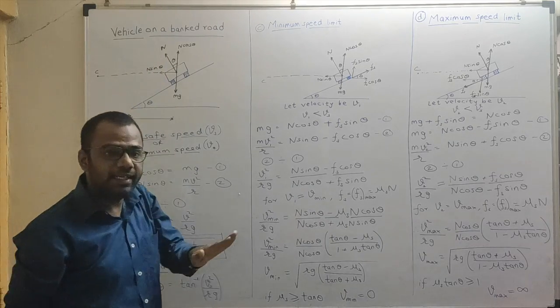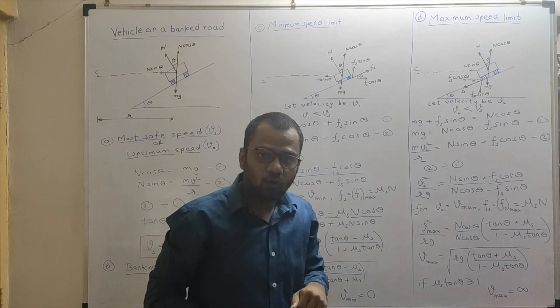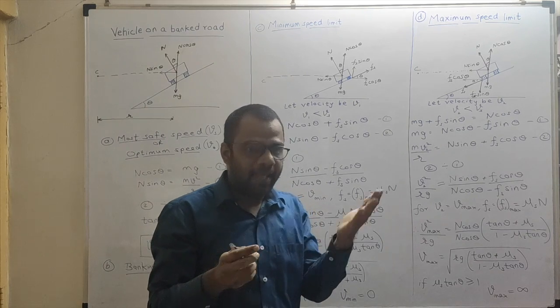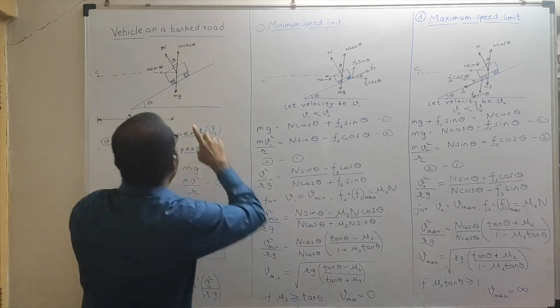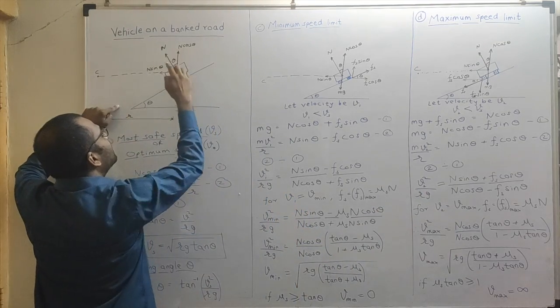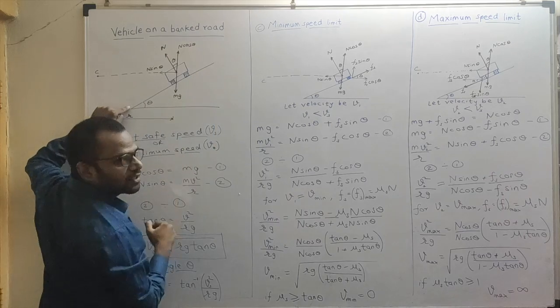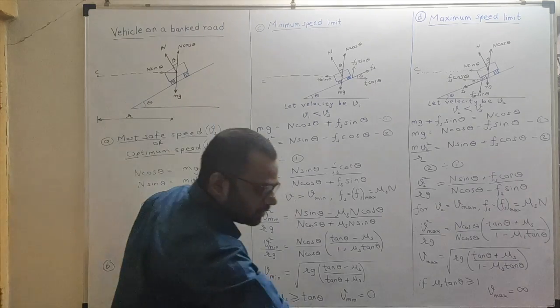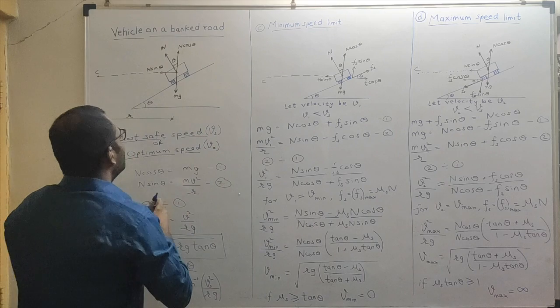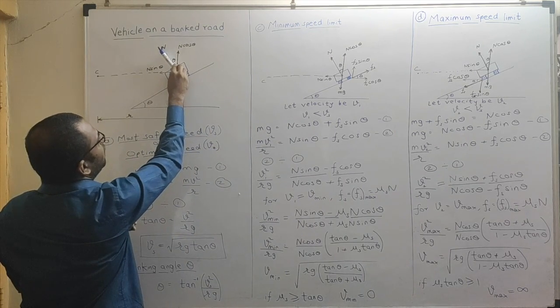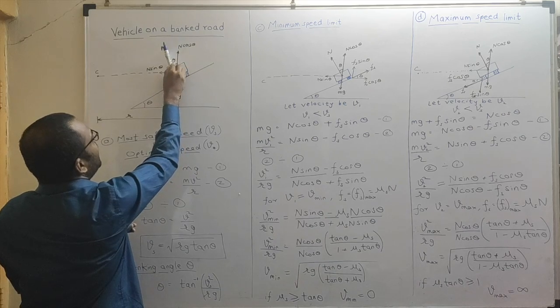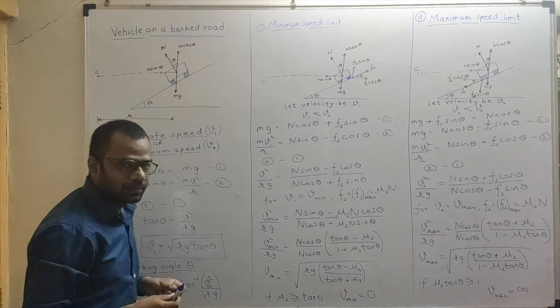N will be the normal reaction by the road on the vehicle, and it has to be perpendicular to the road surface. So as you can see, this is the normal reaction on the vehicle, which is perpendicular to the road surface. Over here I will resolve this normal force on the vehicle into two components. One is the vertical component and the other is the horizontal component.